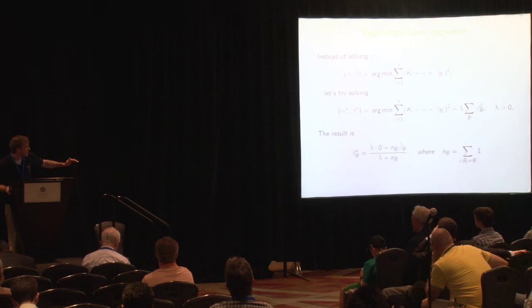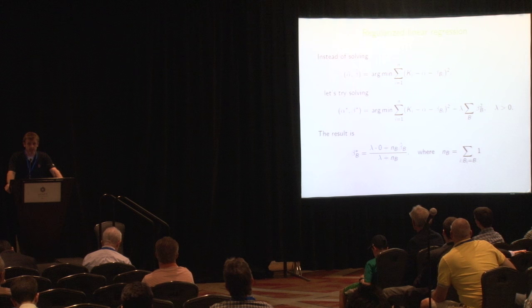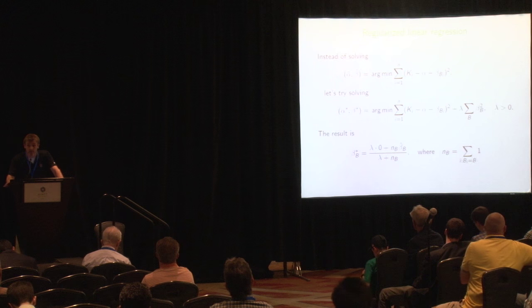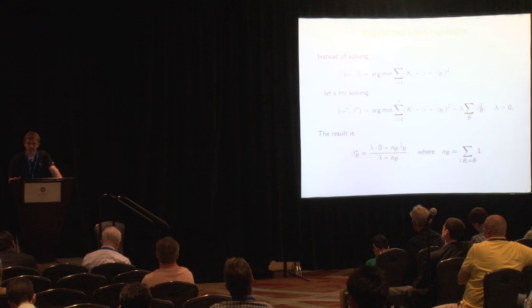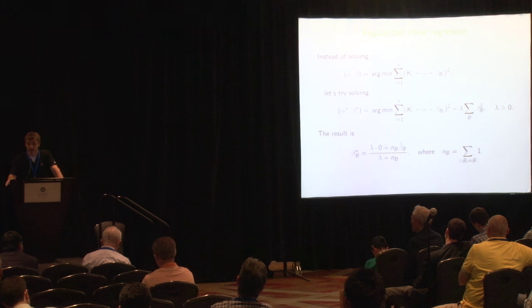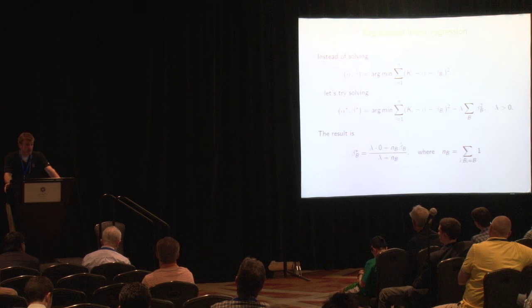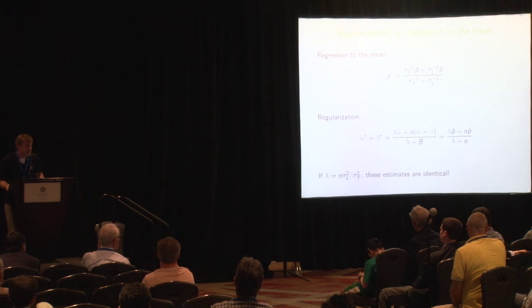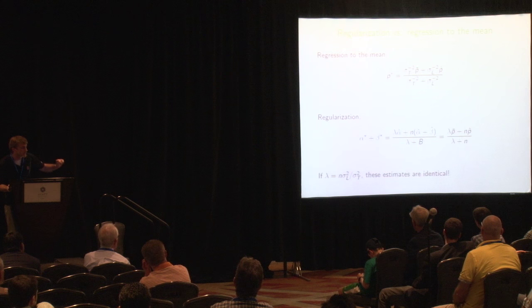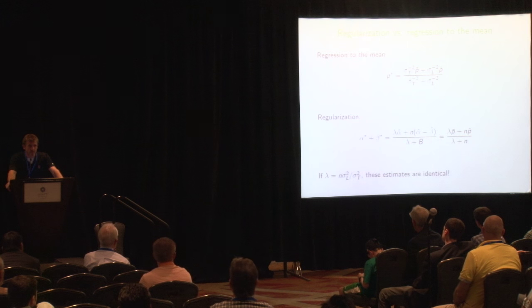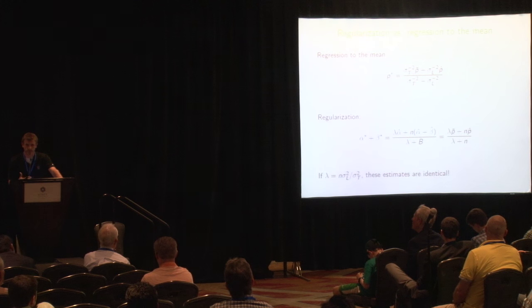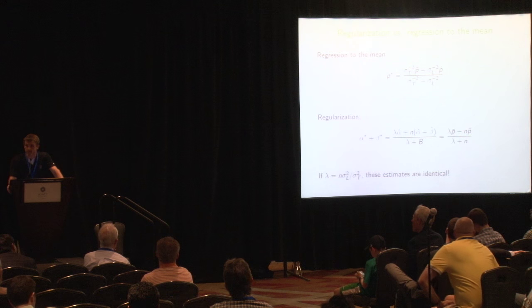Now, if we solve this optimization problem in the second equation, then the result is beta star B given in the third equation, where NB is the number of plate appearances for batter B. Beta hat B is our estimate of his beta in the linear regression in the previous slide. So what we see here is a weighted average of two different things, much like regression to the mean. So let's explore that relationship in more detail. In this slide, in the top half, I've rewritten our equation for regression to the mean. And in the bottom half, I've written our estimate of the true strikeout probability for an individual batter based on our regularized linear model on the previous slide.